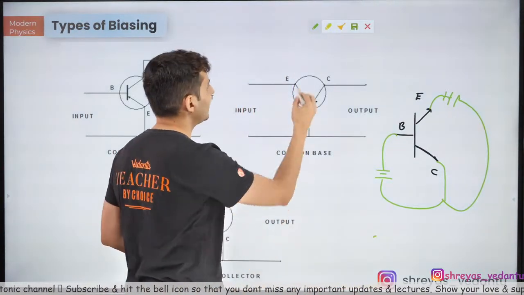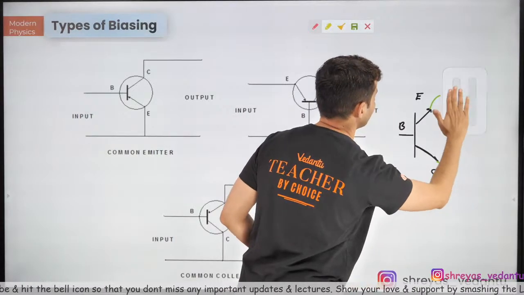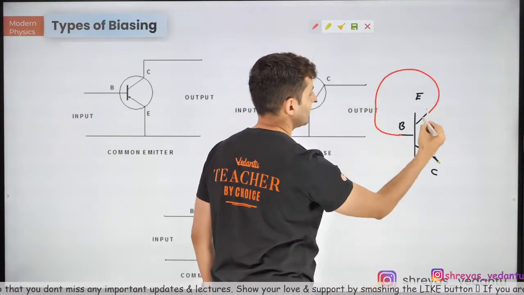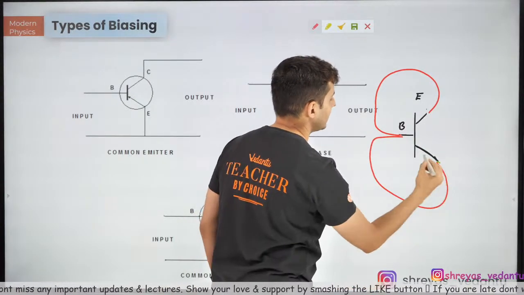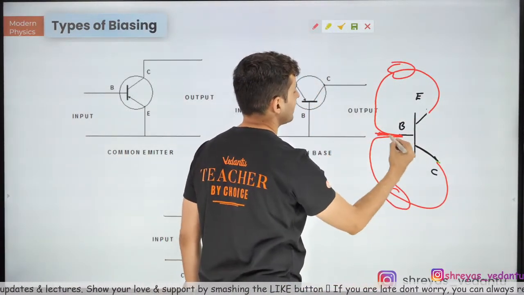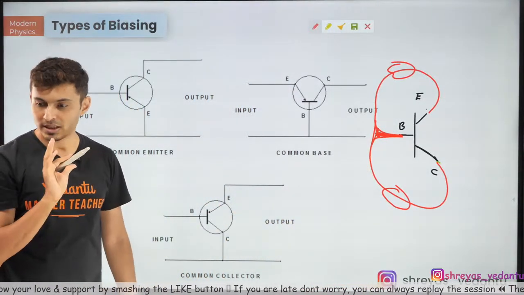If you want to make it common base, just from the base you take out 2 terminals like this. That's it. This is common base. You can keep some device here, you can keep some device here. Base is common. You can see that. So that's what these 3 arrangements are. Is that clear?